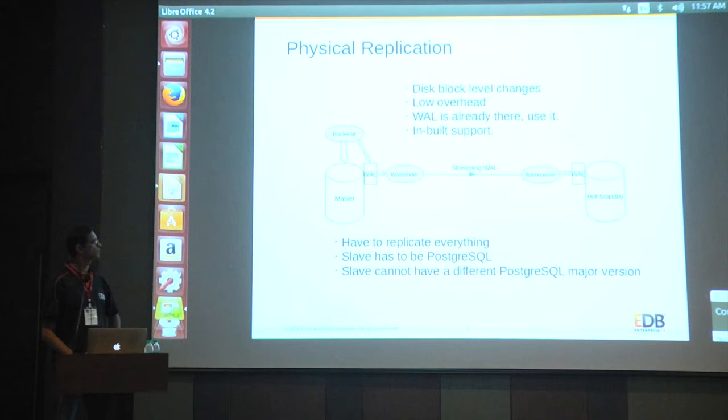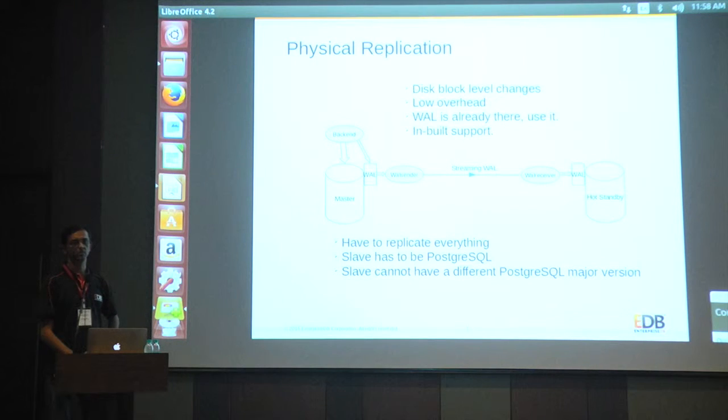What is missing here is that if we don't want all the information to be transferred, we cannot do that here. We have to replicate everything byte by byte. Because the copy is disk level, binary level, the standby server has to be the same PostgreSQL version.